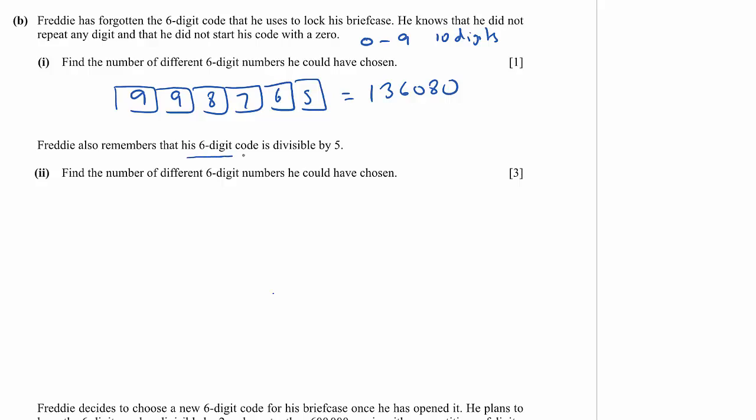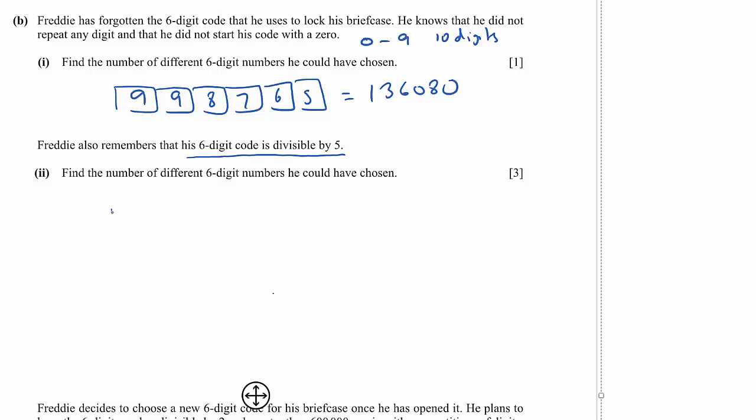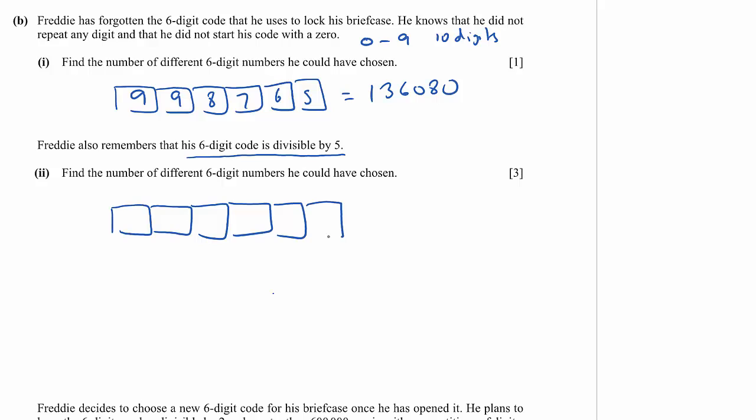Freddie also remembers that his 6-digit code is divisible by 5. Okay, there's going to be some cases here. So if we start with a 5, there's only one choice here. And there's only then one choice here as well, because it must end in a 0 if that's the case. So we've already used 2 of the 10 digits, so then we've got 8, 7, 6, 5.